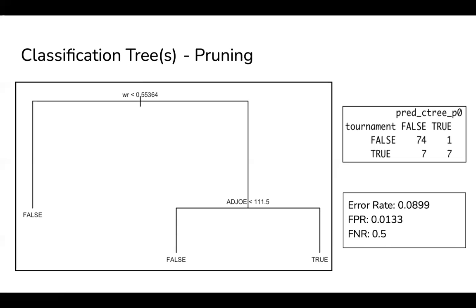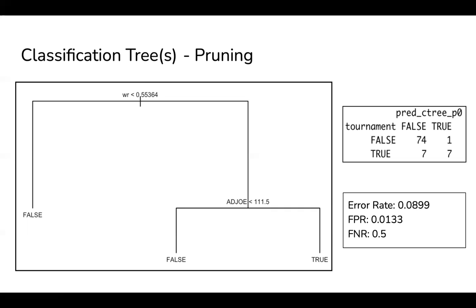Once again, suggesting that defensive efficiency does not actually play a high role in our predictions. That said, this results in a slightly higher error rate and a significantly higher false negative rate, as it is significantly easier to increase that with false negatives, as we have significantly more positives.